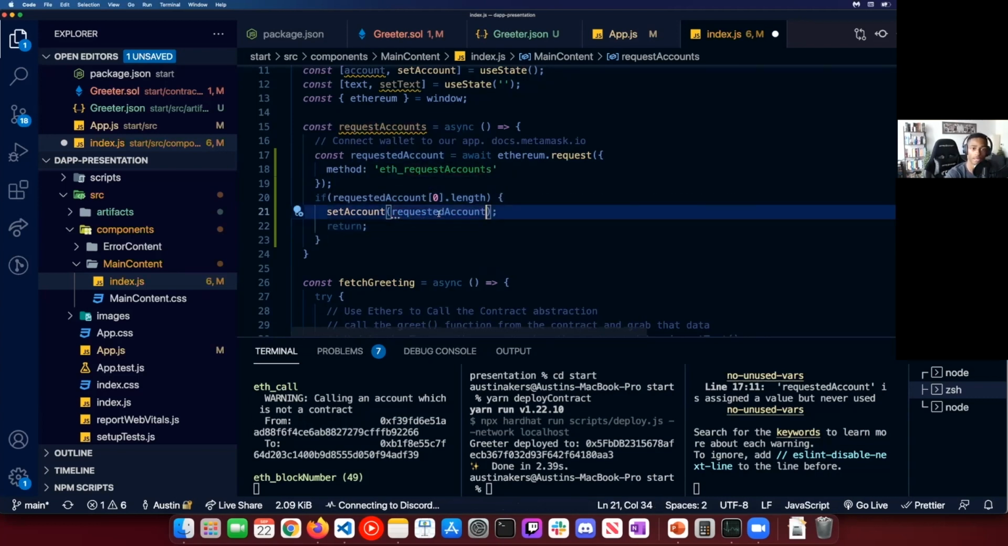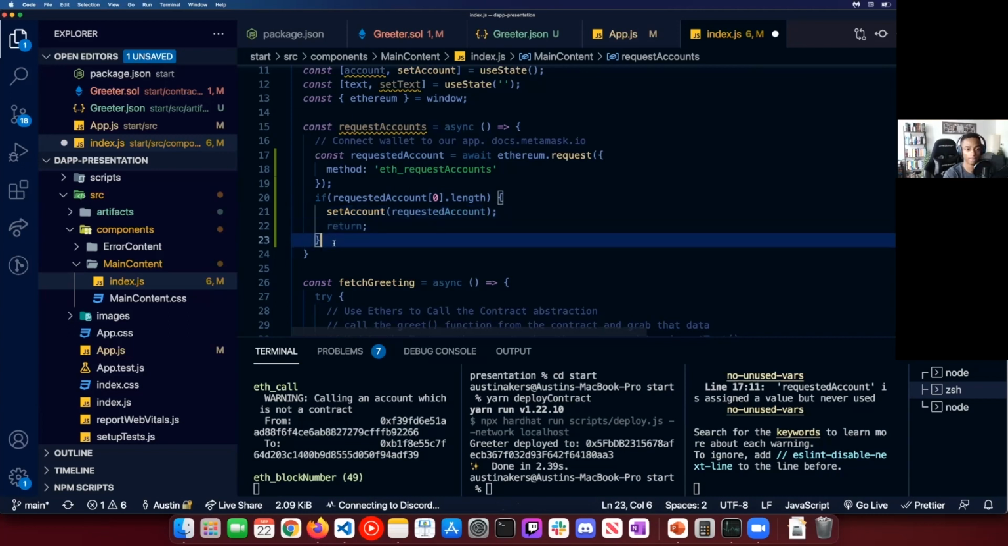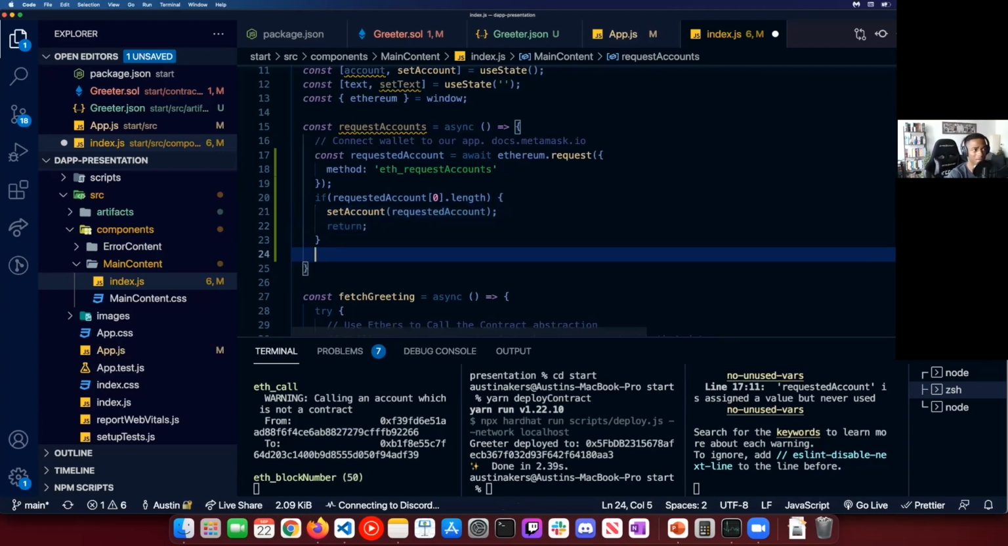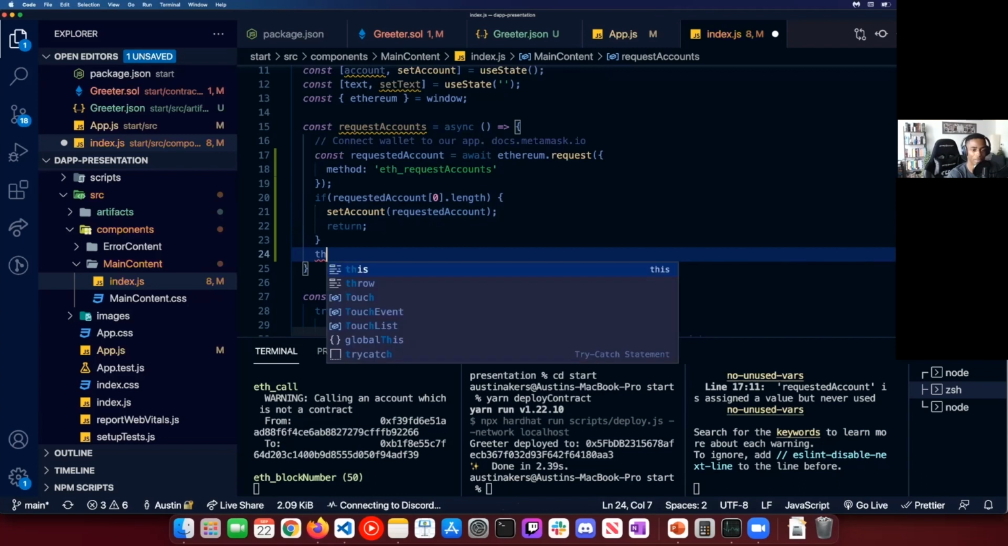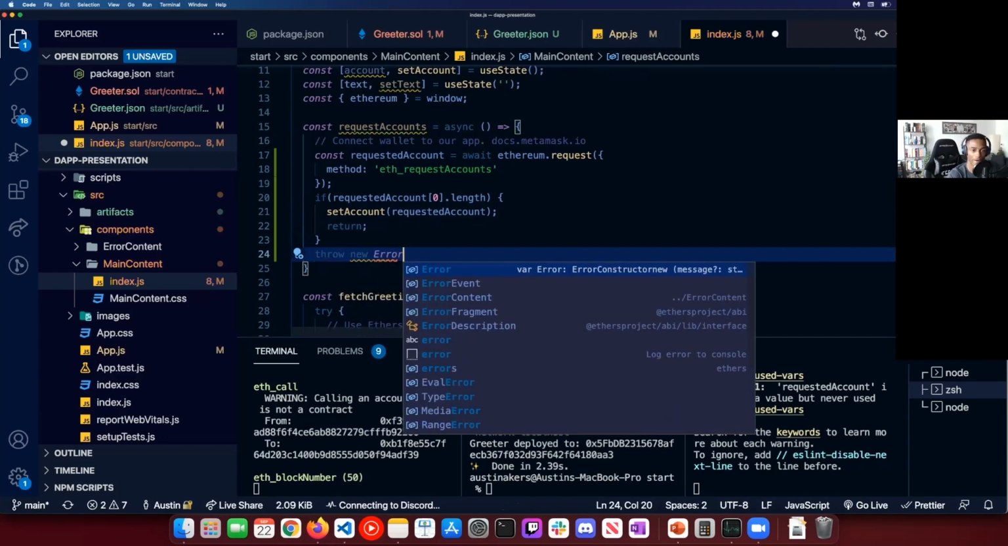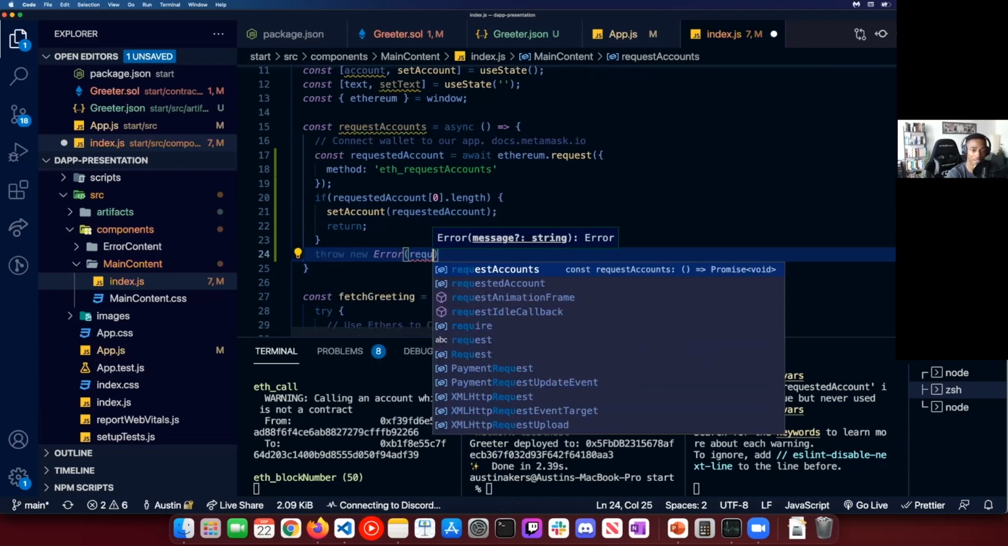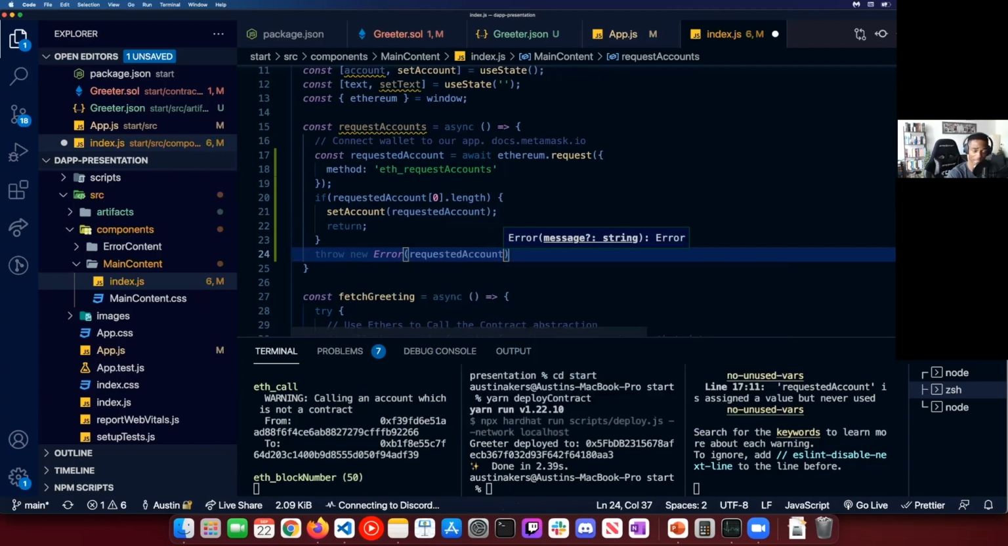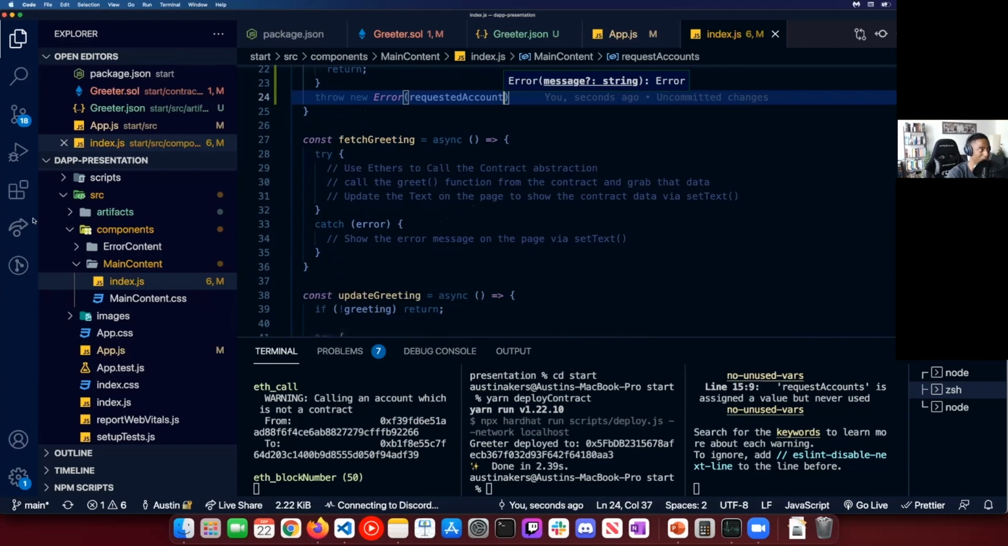Set requested account. There it is. Boom. Okay. And then if there is a problem, we're going to throw new, we're going to throw an error. So let's say, for example, someone decided to reject this, and this will make more sense as we build out the whole fetch function, and I'll show y'all how this works.